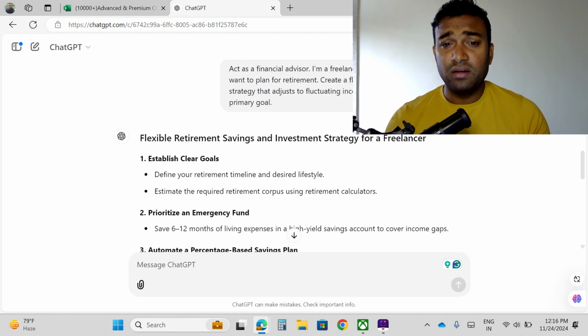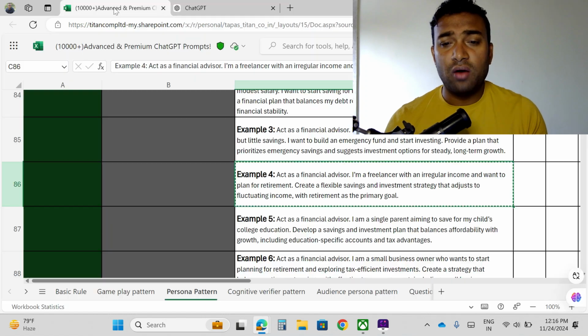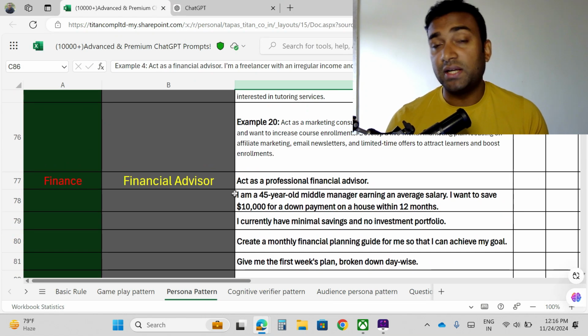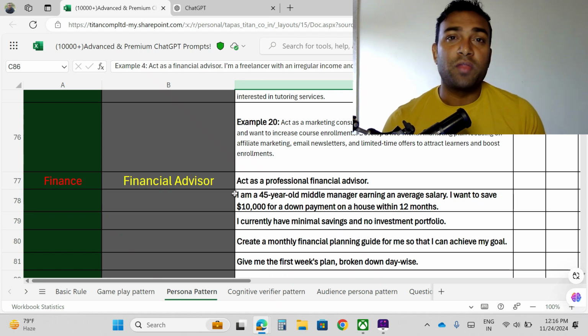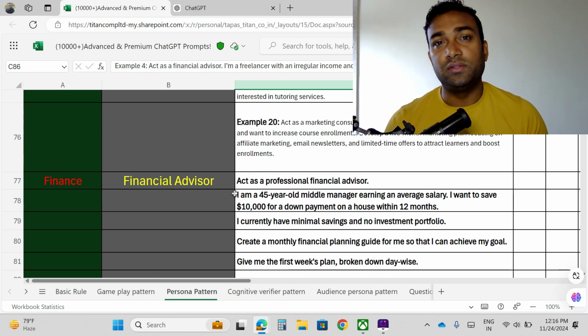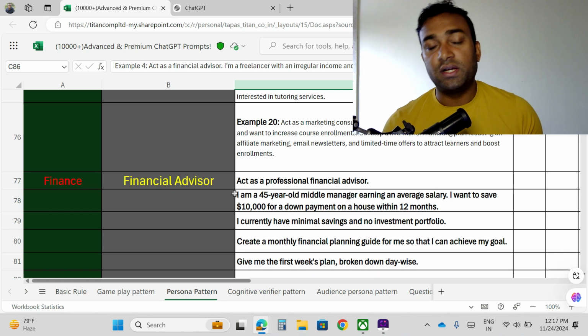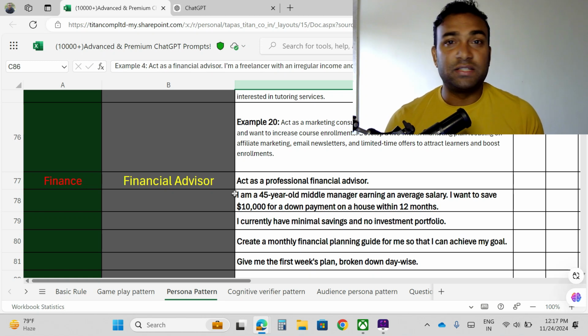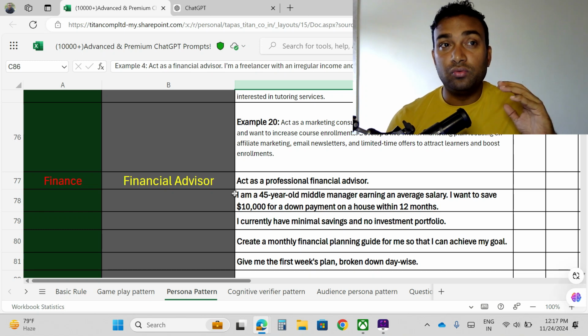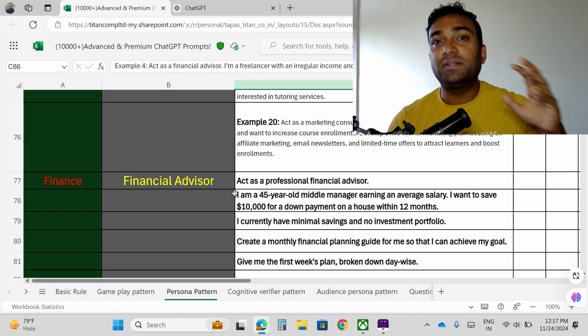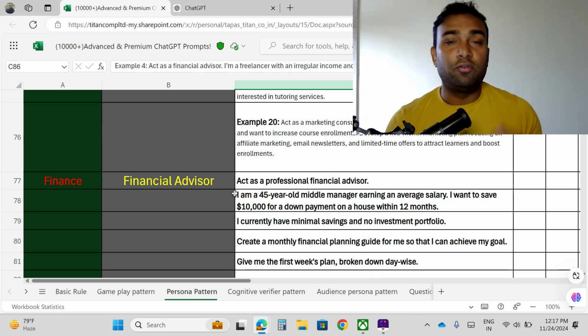So that's it. I think it's pretty clear to you how you can use ChatGPT as a financial advisor. If you go to a physical financial advisor, they will charge you some money. Of course they will charge, because they are experts in that domain. So before that, you can take inspiration from this platform. It is absolutely free. You just need to know how to write the prompt, how you are asking ChatGPT, because it's a large language model. It follows some pattern, it follows some algorithm.